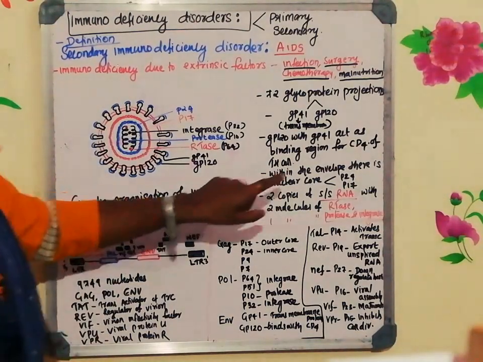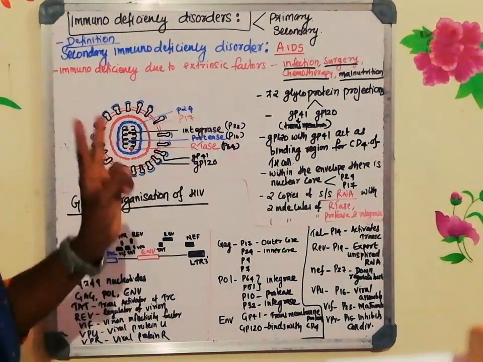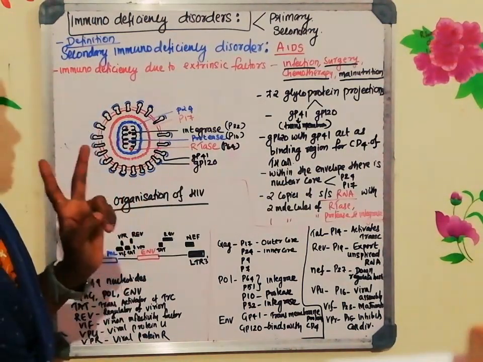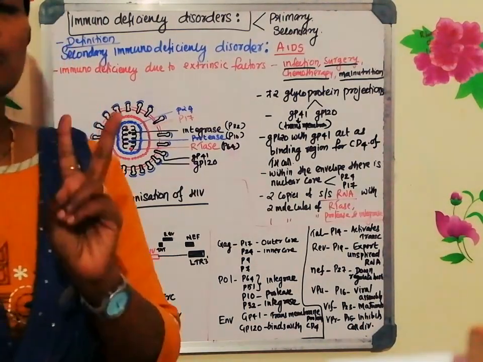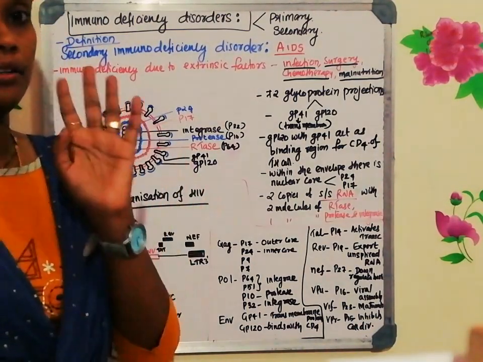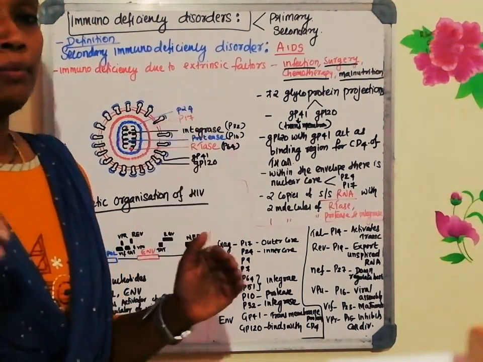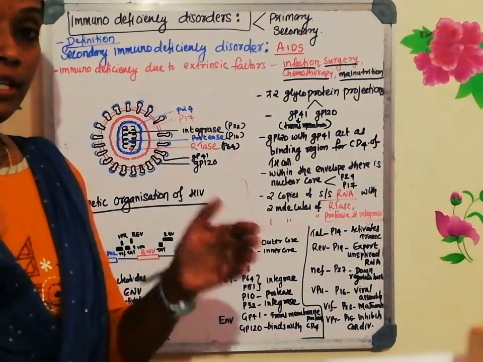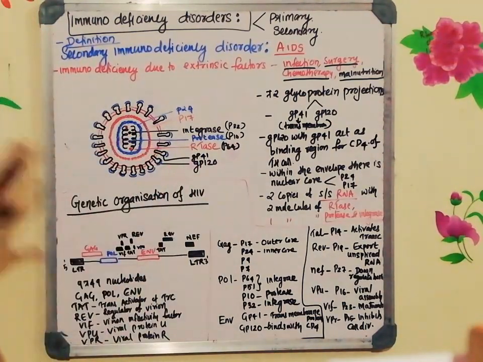So within the envelope there is a nuclear core. Nuclear core consists of two proteins. One is P24, another one is the P17. And within the nuclear core, it has two single-stranded RNA. Very important point, highlight the point. The human immunodeficiency virus has within the nuclear core two copies of single-stranded RNA.